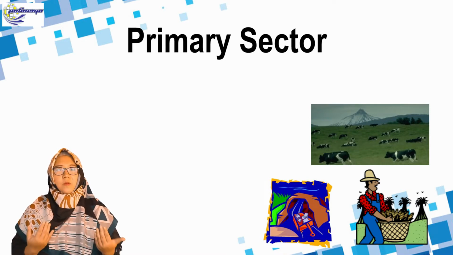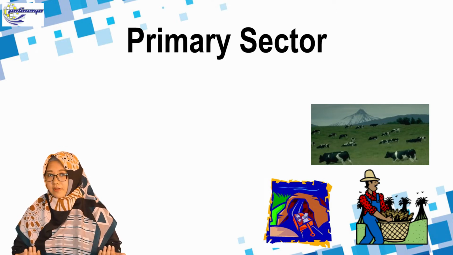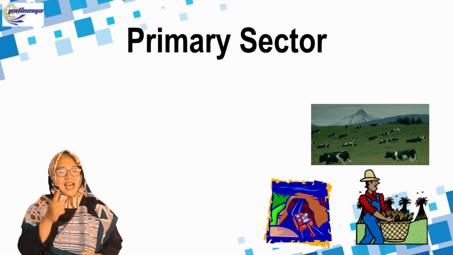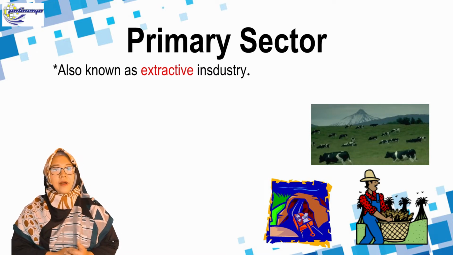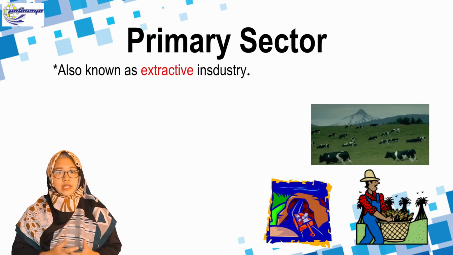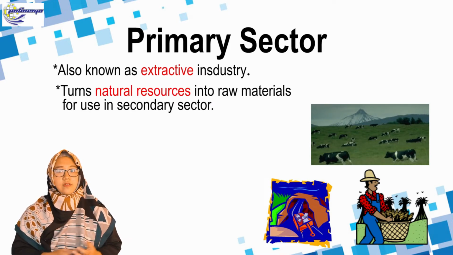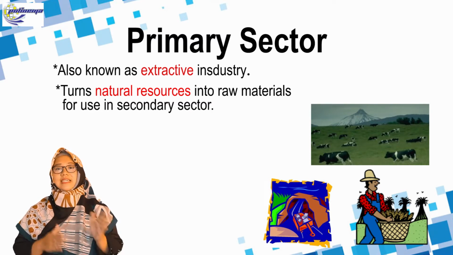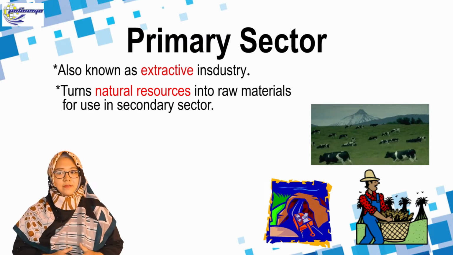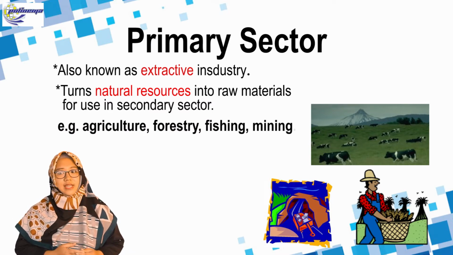You can imagine that if you go to nature, you will get some advantage from nature. We know it as the extractive industry. The primary sector has a very close relationship with the extractive industry. It turns natural resources into raw material for use in the secondary sector. For example, agriculture, forestry, fishing, and mining.